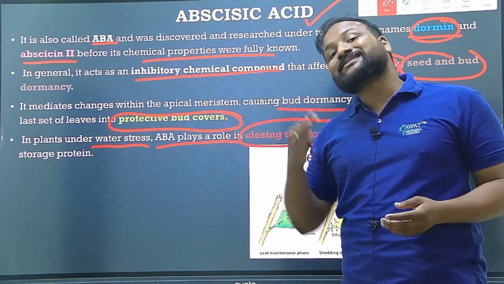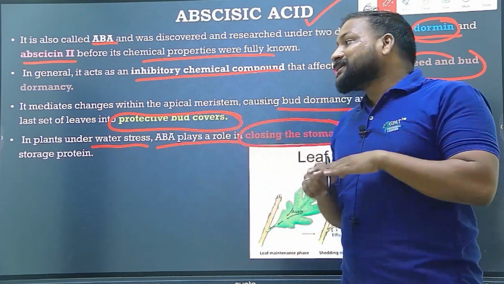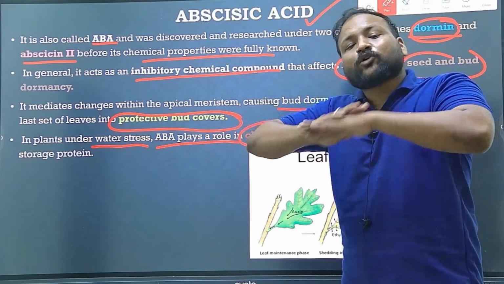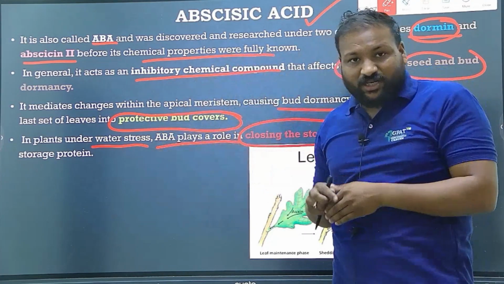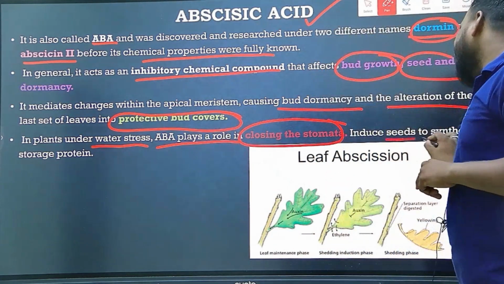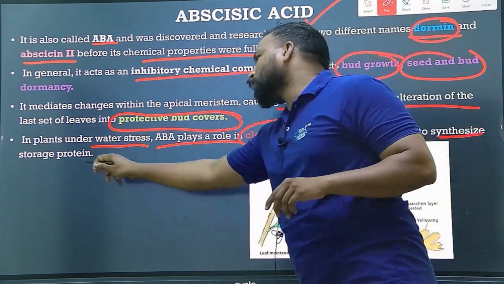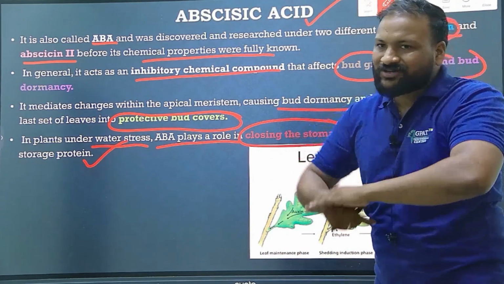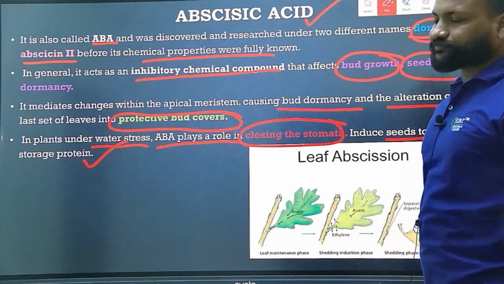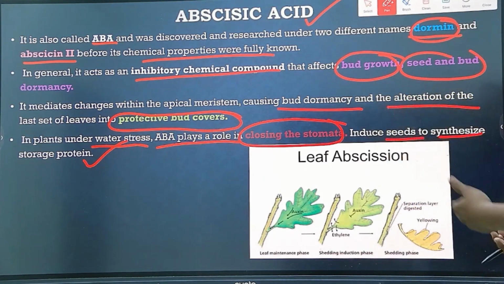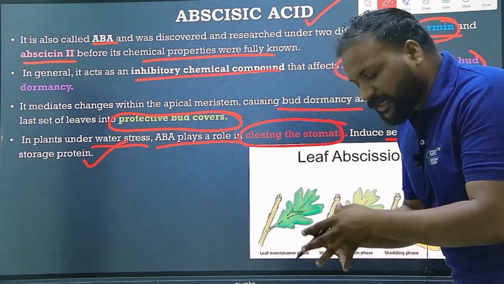In that type of stress condition, for example when extreme temperature is there, immediately the plant will release abscisic acid. This abscisic acid will close the stomata, thereby preventing the excessive loss of water in the stress condition. That's the reason it is known as a stress hormone. It also induces the seeds to synthesize storage protein, and they prevent the loss of water as well as protein from the seeds. Clear? Yes. So these are the five important plant growth regulators, plant hormones or phytohormones.